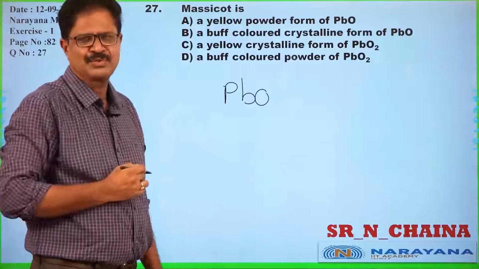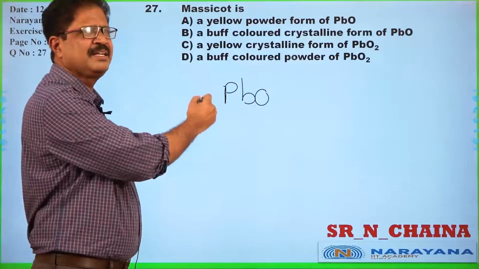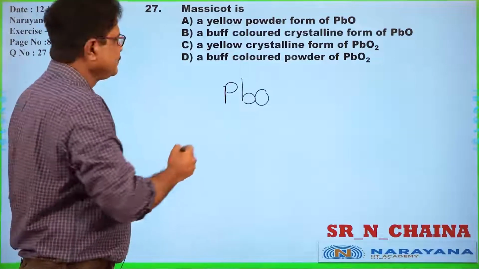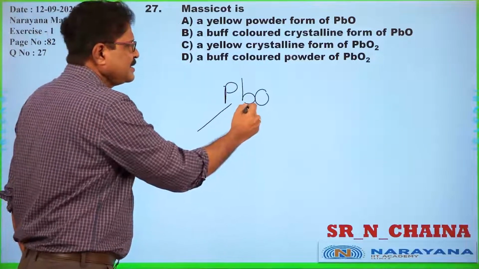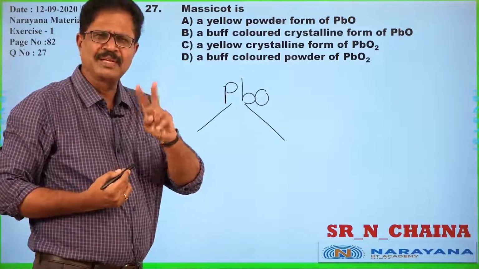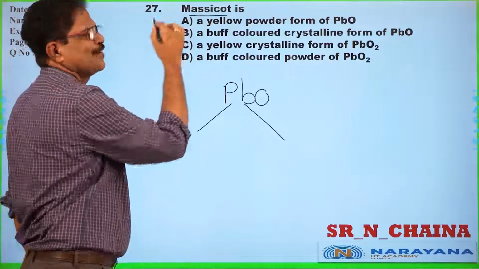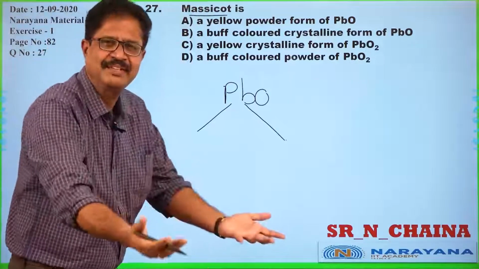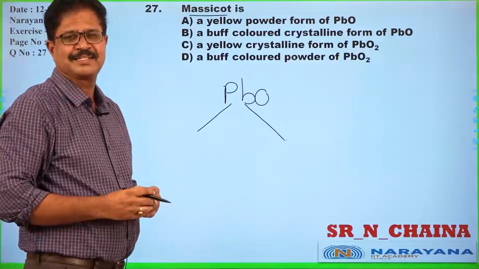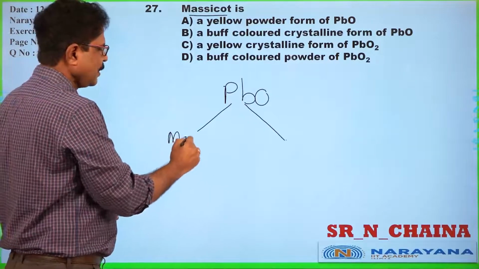As far as lead monoxide is concerned, it is available in the form of two minerals. One is Massicot, a naturally available crystal in the earth's crust. So this is Massicot.